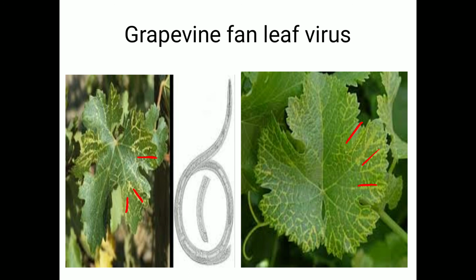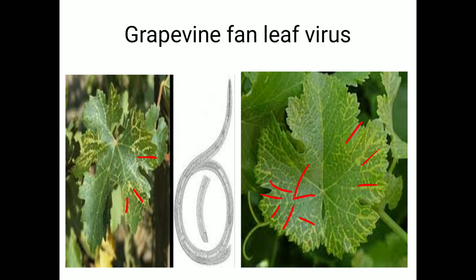So these are the symptoms of fan leaf. Due to the infected leaves, it shows a fan-like appearance, and due to that fan-like appearance it is called fan leaf type of symptoms. So this is about the symptoms of grapevine fan leaf virus.